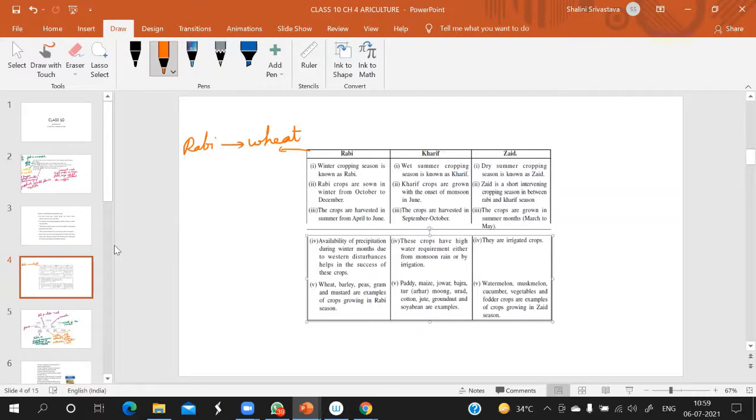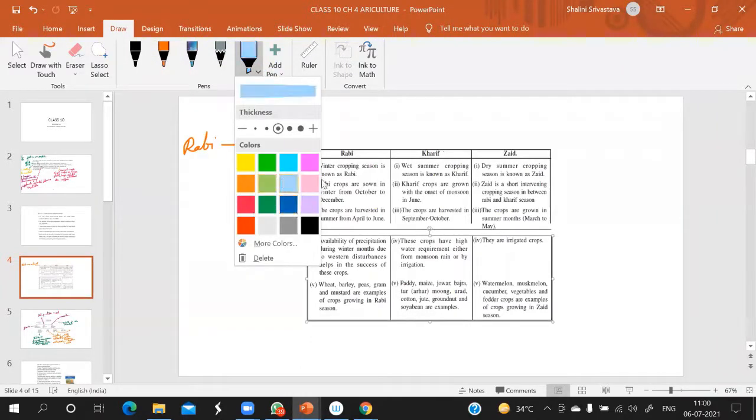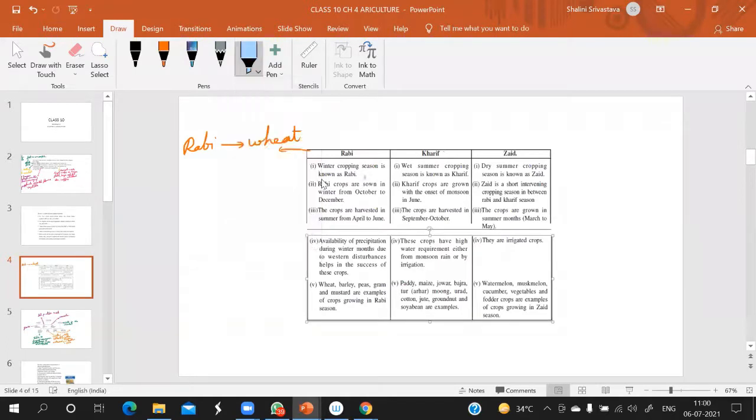Now, Rabi is wheat, and wheat's sowing season, just imagine, what will be the sowing season? Sowing season is winter. It is sown in October to December. Clear? Harvesting, can it go till January, ma'am? Till January? No. Its sowing is done October to December.